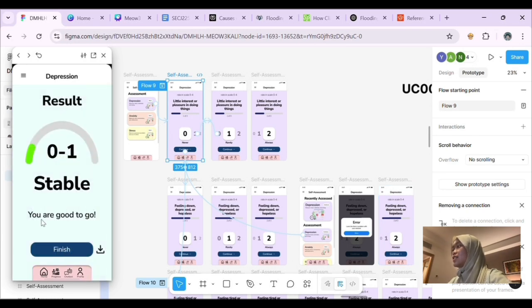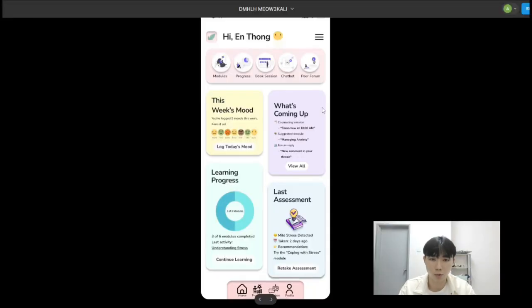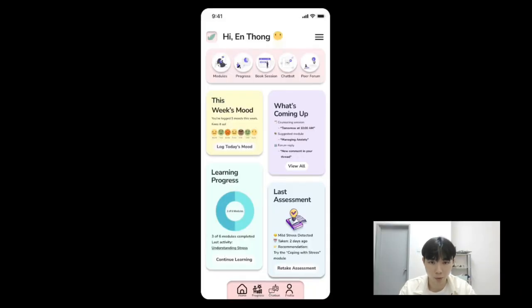Okay, so this is the result, which is I am stable, I'm not depressed, and I'm good to go. Okay, so this finish. Right now, I'm going to show the demo of use case 5, which is log daily moods and view mood trends.